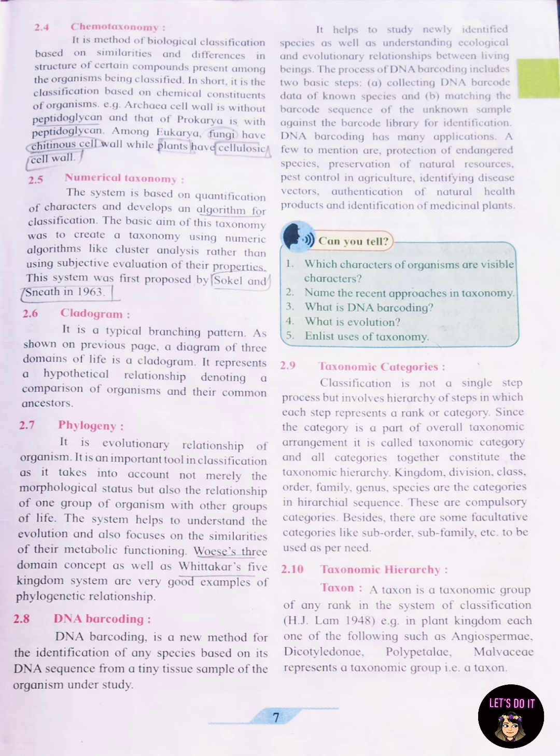2.8 DNA barcoding. DNA barcoding is a new method for identification of any species based on its DNA sequence from a tiny tissue sample of an organism under study. It helps to study newly identified species as well as understanding ecological and evolutionary relationships between living beings. The process of DNA barcoding includes two basic steps. A. Collecting DNA barcode data of known species, and B. Matching the barcode sequence of the unknown sample against the barcode library for identification.